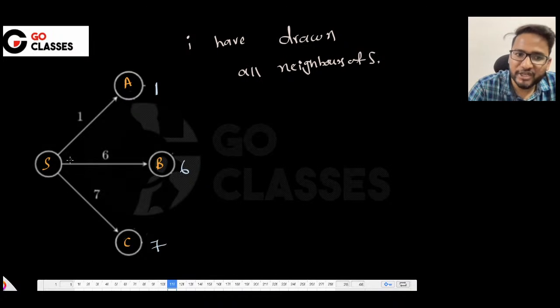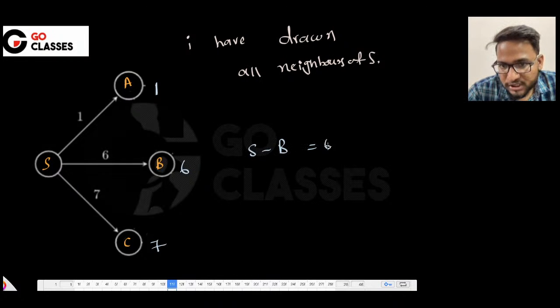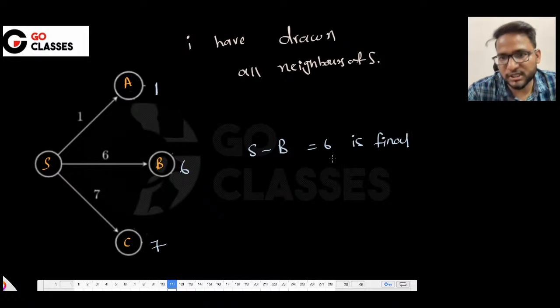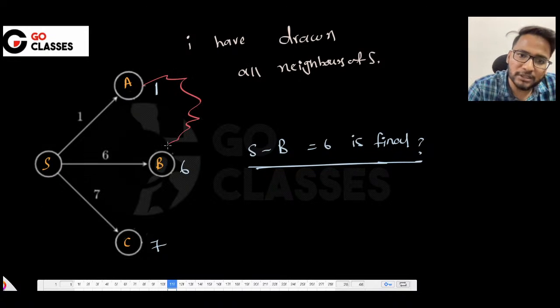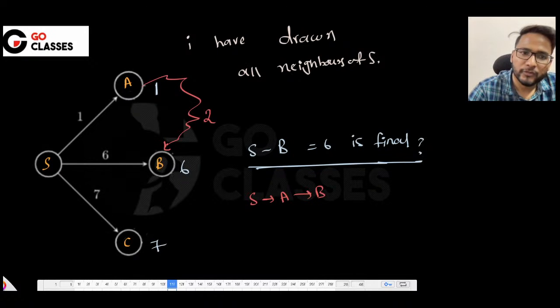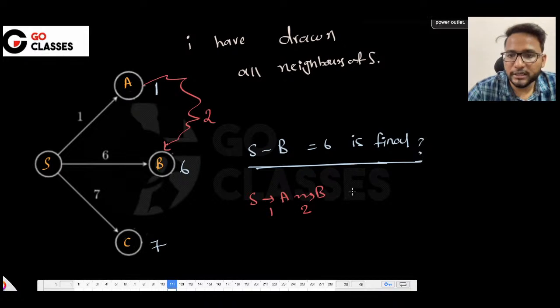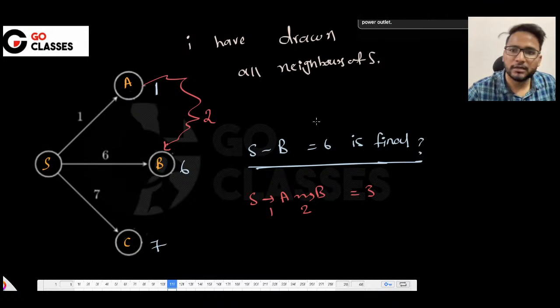Can we give a guarantee that S to B equal to 6 is final? I mean, you cannot reduce it from 6. Can we give this guarantee? Tell me. Maybe not. The reason is that what if in the future you explore some path, and let's suppose this is a path of length just 2. Then you will say that instead of going from S to B directly, why not go from S to A and then A to B, right? You're agreeing with me? So suppose in the future you discover that there is some path of length 2 only, and this is already 1, then in the future you can say it is just 3, right?